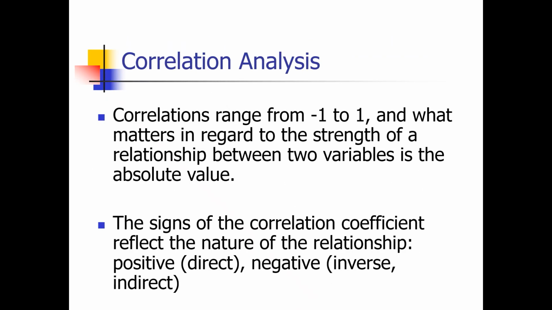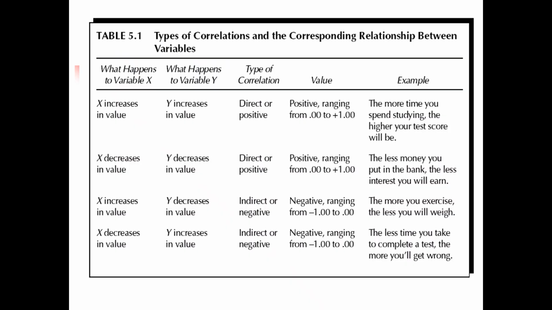Correlation ranges from -1 to 1, and what matters in regard to the strength of a relationship between two variables is the absolute value. The sign of the correlation coefficient reflects the nature of the relationship, positive or direct, negative, inverse, or indirect.